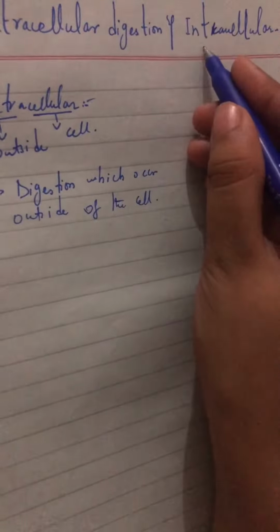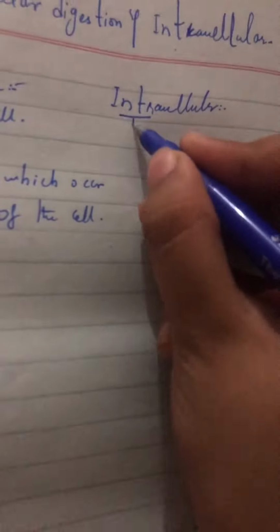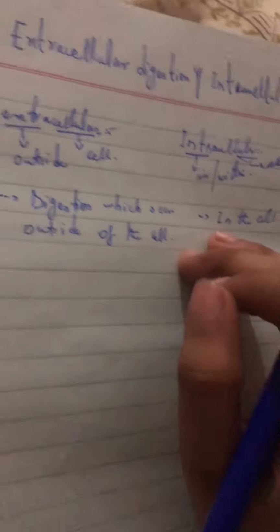And that is intracellular digestion. What does it mean by intra? Intra means in, or we can say within, and cellular means cell, which means a digestion which occurs in the cell or within the cell. That will be called intracellular digestion.